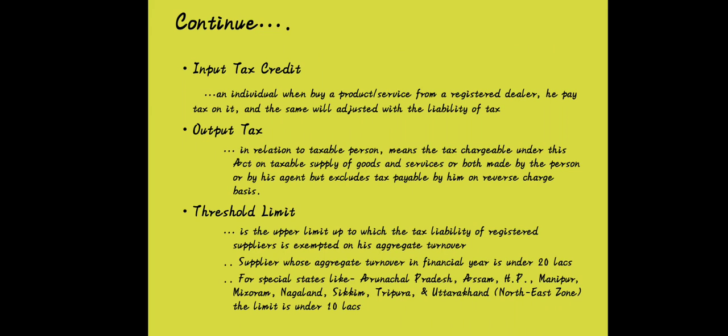Now we'll go for the next one. Next is the threshold limit. Threshold limit is the upper limit up to which the tax liability of a registered supplier is exempted on his aggregate turnover. Definitely, from the very first unit, the government never levied taxes on production. So in that case, some limits are mentioned according to Article 246A and Article 256A to levy the GST on sale of goods.